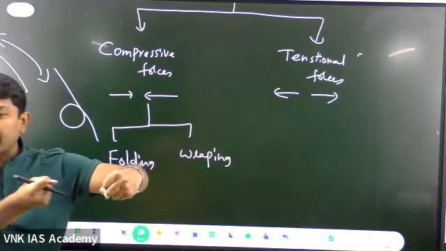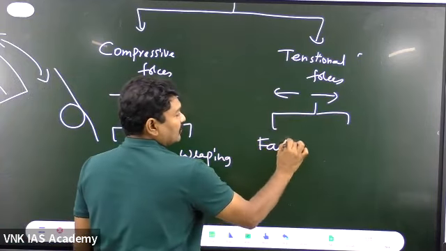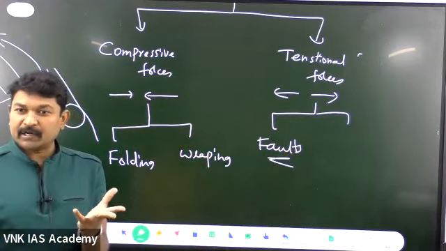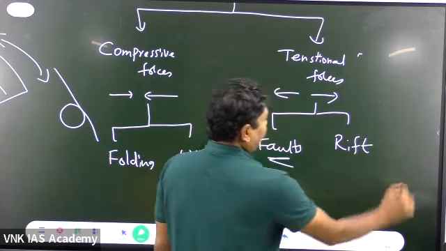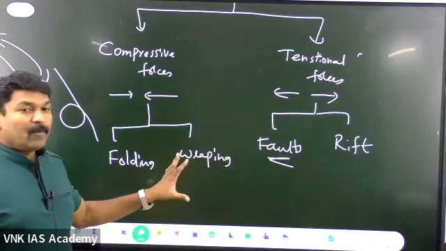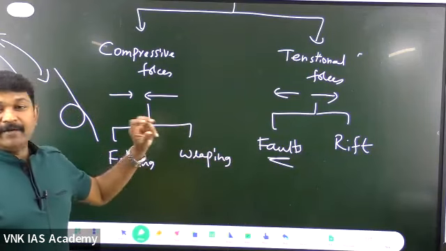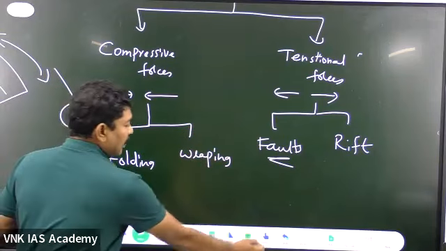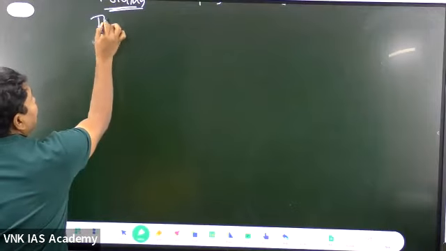Whenever the forces are acting away from the center, what happens? You can find the formation of faults. What is a fault? Nothing but a fracture line. Not only the fault, it even leads to the formation of rift also. When we talk about the fold and the fault, these are the two very important structures. There are wide varieties of folds. Folds are not simply folds, there are wide varieties. Let us talk about the different types of folds.